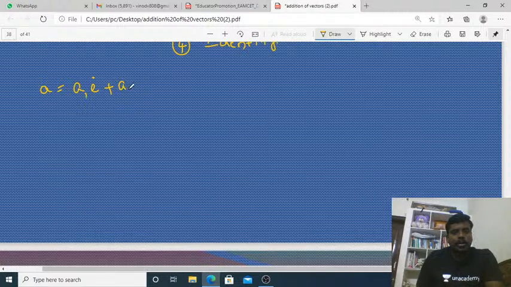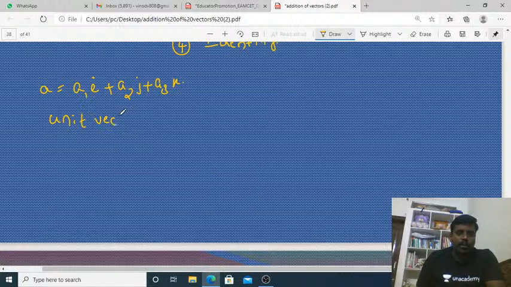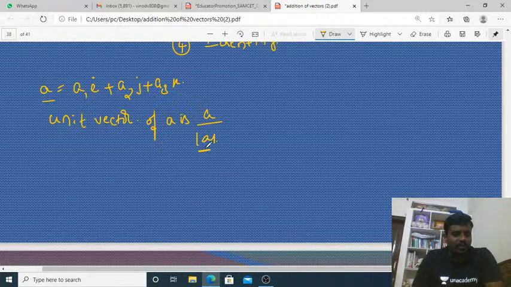Now one more thing: when three values are there, a equals a1i plus a2j plus a3k, you can find the unit vector. The unit vector of a is a by modulus of a, where the modulus of a is the magnitude of a.